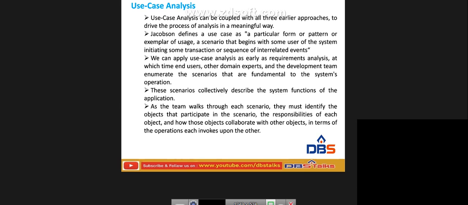how they interact with the particular system, what the responsibilities are, and how the objects collaborate with one another in terms of cooperation, in terms of the operations each invokes upon the other. So likewise we have to do the analysis of the use cases.